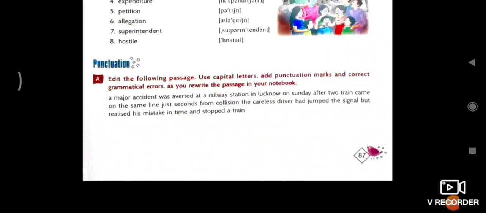And after that, punctuation. Completely read the following passage using capital letters, comma, inverted comma, full stop. So complete it and correct it. Okay, like this. Up to page number 87 is completed, and two more pages, 88 and 89, are left.